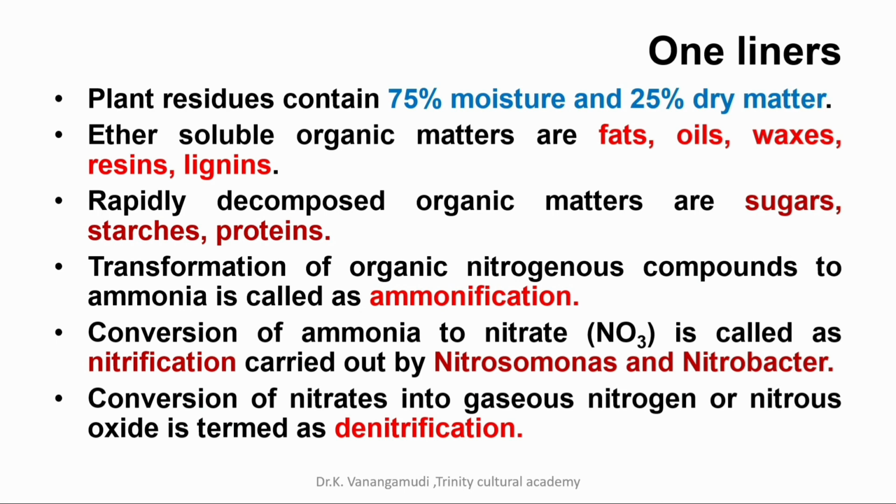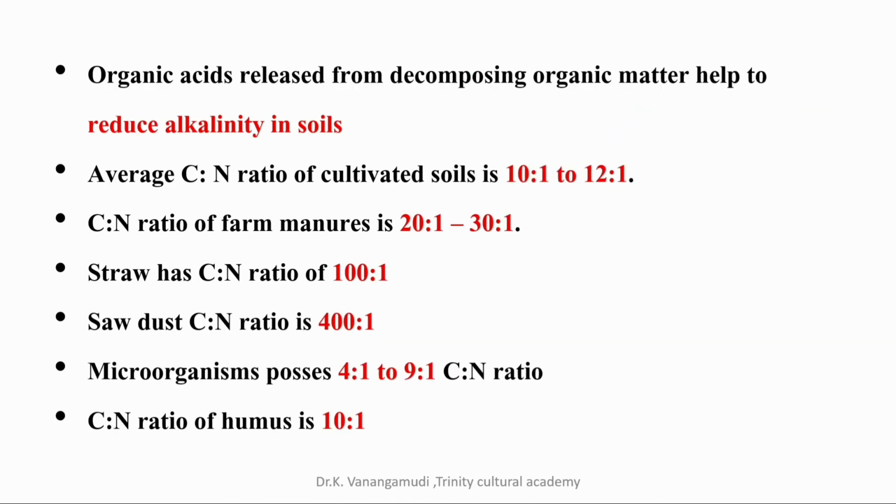Transformation of organic nitrogenous compounds to ammonia is called ammonification. Conversion of ammonia to nitrate is called nitrification, that is carried out by Nitrosomonas and Nitrobacter. The conversion of nitrates into gaseous nitrogen or nitrous oxide is termed denitrification. One-liner continues: the organic acids released from decomposing organic matter help to reduce alkalinity in soil.